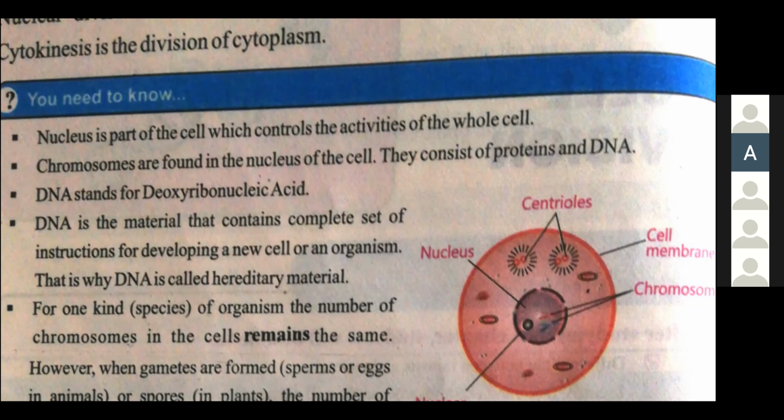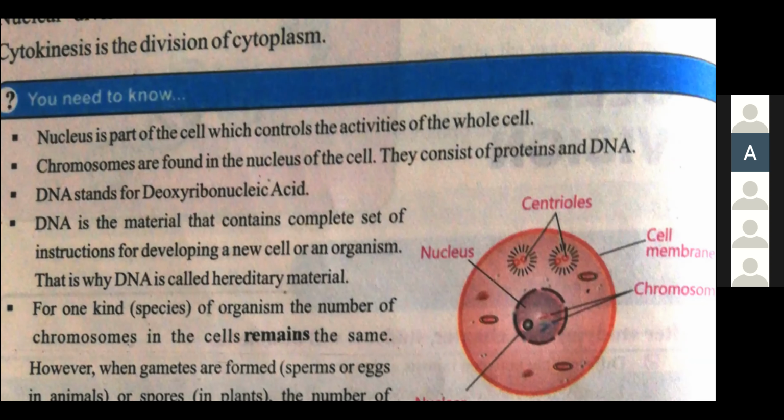Now, what is DNA? DNA is the material that contains the complete set of instructions for developing a new cell or an organism. That is why DNA is called hereditary material. Means DNA के अंदर क्या होता है? DNA के अंदर सारा set होता है instructions का, वो chip है that is going to be transferred from one organism to the other one. That's why it is called hereditary material.